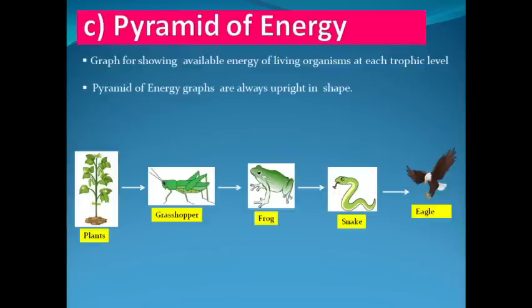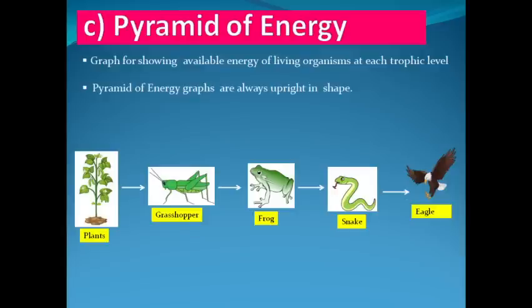Grasshoppers will consume plants as a food source, digest that food, and convert it into energy. First thing is that whatever food will be consumed by the grasshoppers, grasshopper cannot convert it into 100% energy because some of it will come out in the form of excreta.